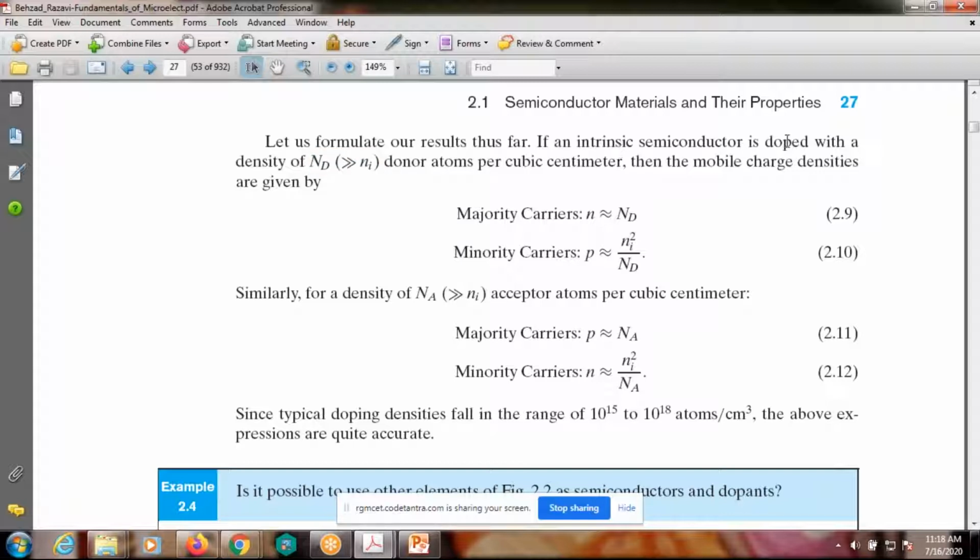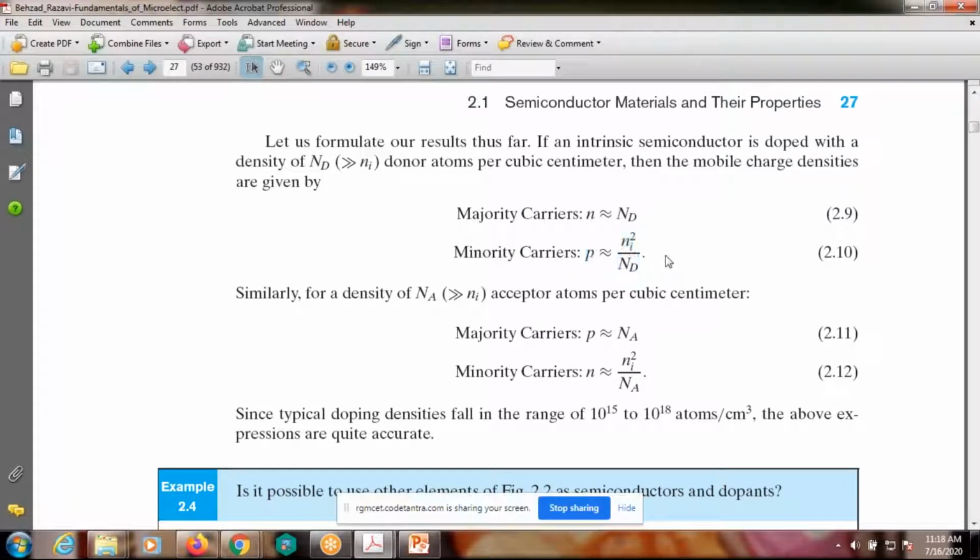If an intrinsic semiconductor is doped with a density of donor atoms, D indicates the donor, and Nd indicates the number of donor atoms, very much greater than Ni. This is important, right? Whatever impurity atoms we add, the number of atoms Nd should be very much greater than the intrinsic carrier concentration of holes or electrons. Then only we can calculate p is equal to Ni square by Nd. Then you will get the p value less than compared to the electrons.